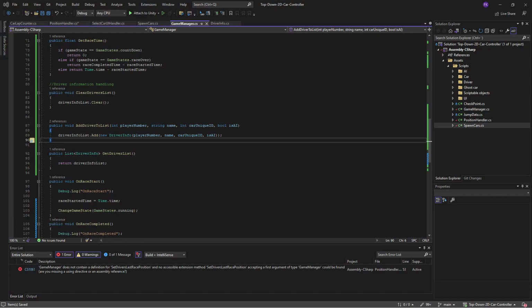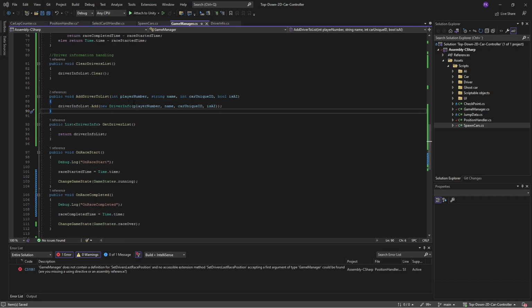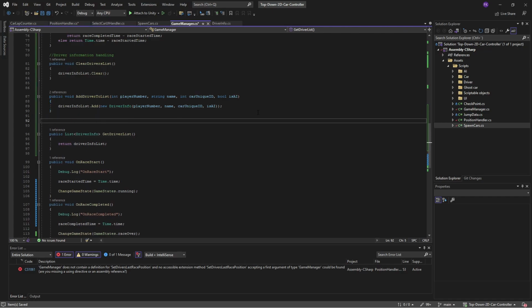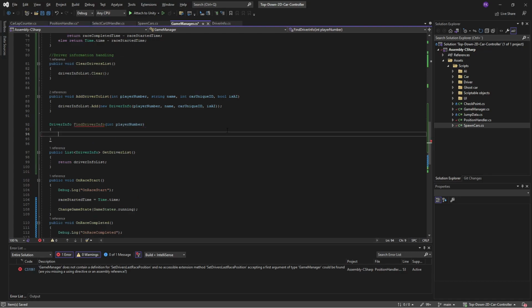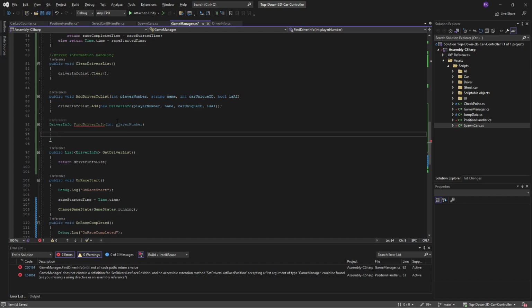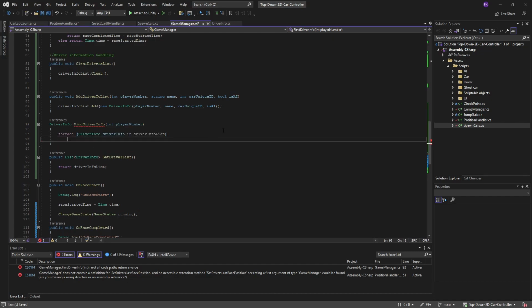The problem is that we are supplying the player number, and it's a complete list, and we don't know which player it is, so we need a way of getting that information. So let's add a helper function for this, and we will not make it into a public variable because we're just going to use it here. Okay, so we are using find driver info, or we call it find driver info. We'll supply it with a player number. Then we need to loop through our list and find that driver.